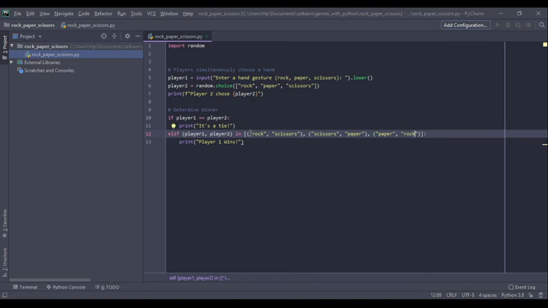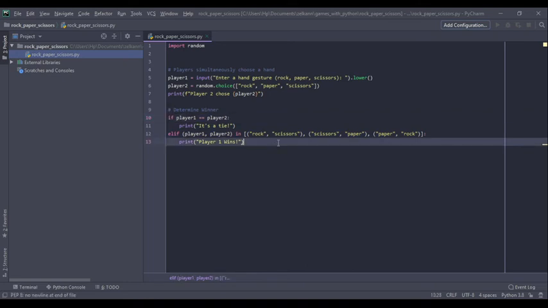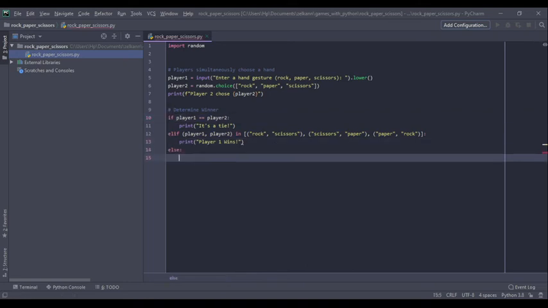And these are the options or the possibilities for which player 1 can play against player 2. And if this statement is not satisfied, nor are they equal, then what it means is that player 1, or rather player 2 wins.